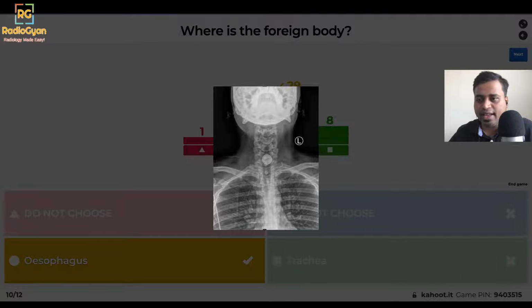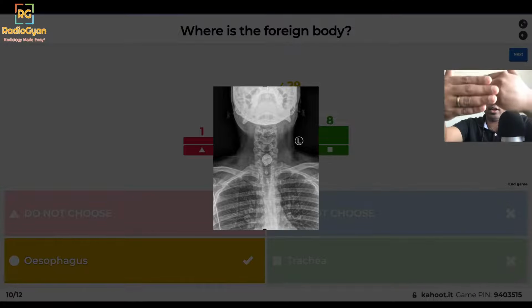Remember this configuration. The way I remember, to keep it very simple, is look at the frontal radiograph. If it looks like an O, it's in the esophagus. So O for esophagus. This is because of the configuration of the esophagus. The trachea is wider in the anteroposterior dimension because it's made of cartilage. It's kind of a taut structure. The esophagus, on the other hand, is flattened in the anteroposterior direction.